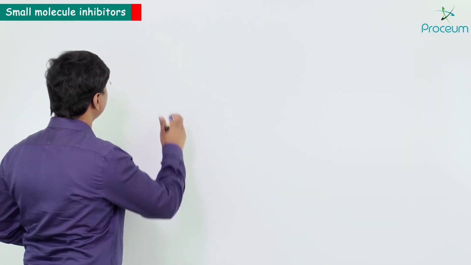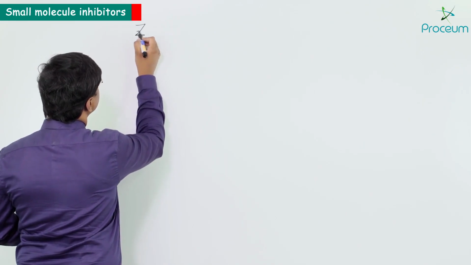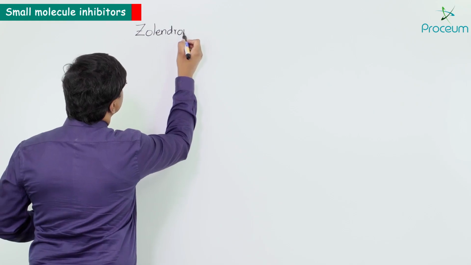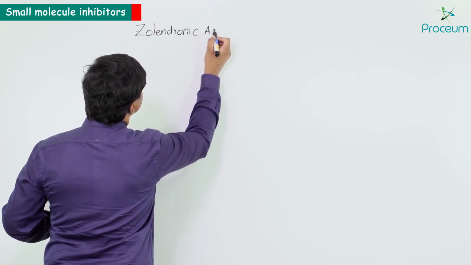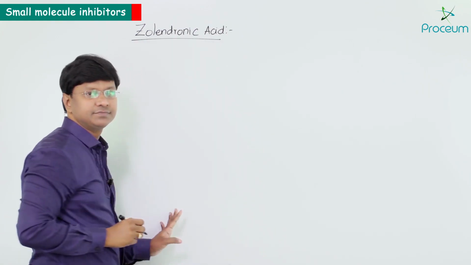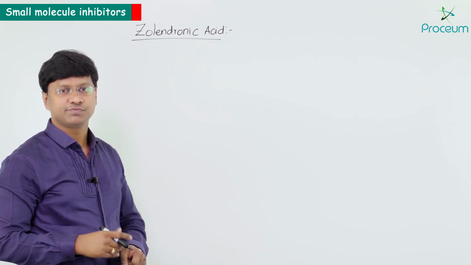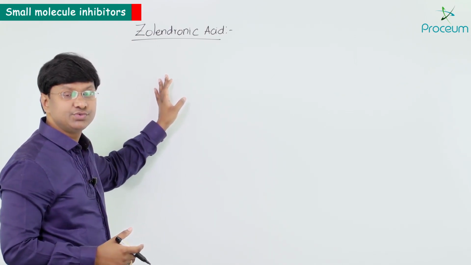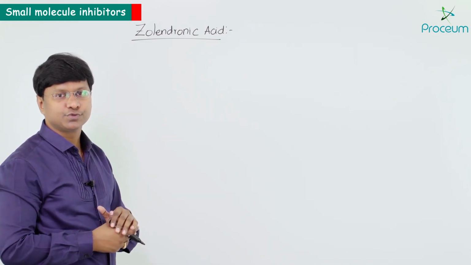Now let me discuss another important drug that is called zoledronic acid. If you take this drug zoledronic acid, as such this is a bisphosphonate. And where is it used actually? Zoledronic acid is used in the treatment of osteoporosis.